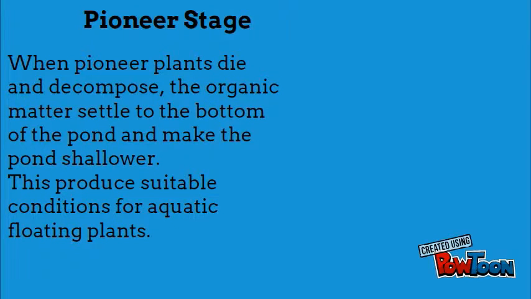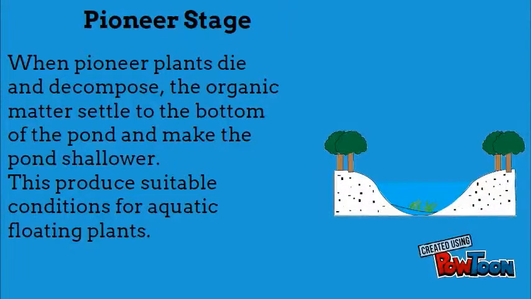Pioneer stage. When pioneer plants die and decompose, the organic matter settles to the bottom of the pond and makes the pond shallower. This produces suitable conditions for aquatic floating plants.